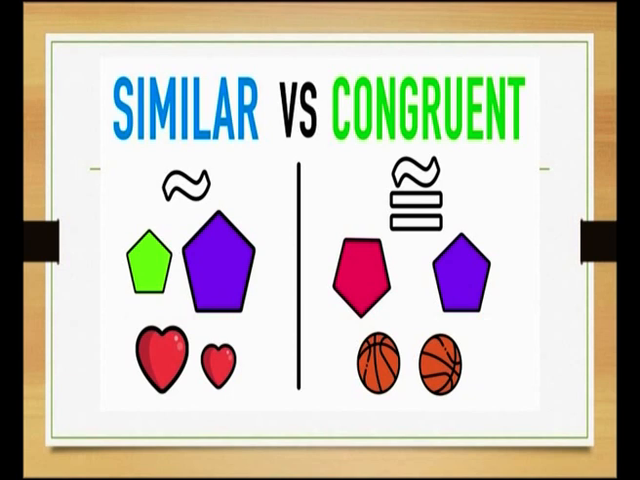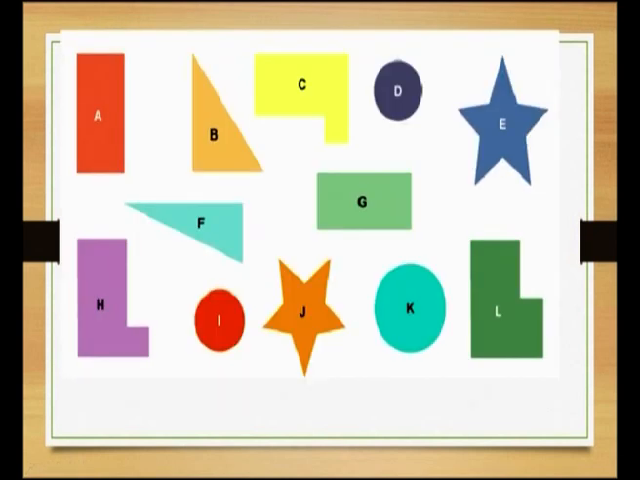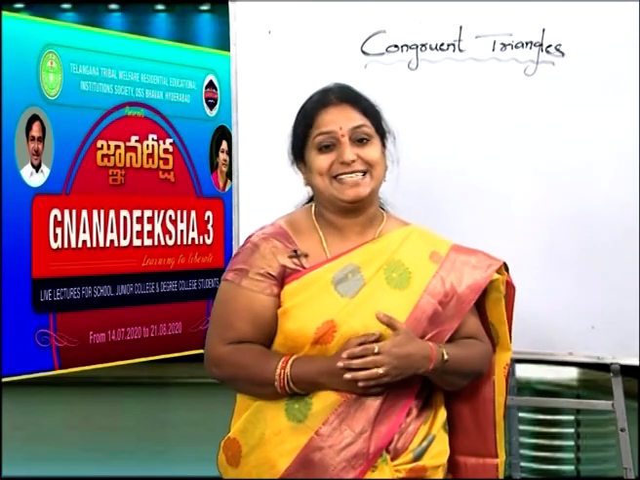Now you can see the next slide. Similar versus congruent. Clearly you can notice, children, on the similar side and the congruent side, if you observe the image, similar figures have the same shape but different sizes. Whereas in congruent figures, the shape is the same as well as the size. So figures having the same shape and size are called congruent figures. Today we are going to discuss congruent triangles, so using this concept, we are going to discuss some of the congruence criteria.